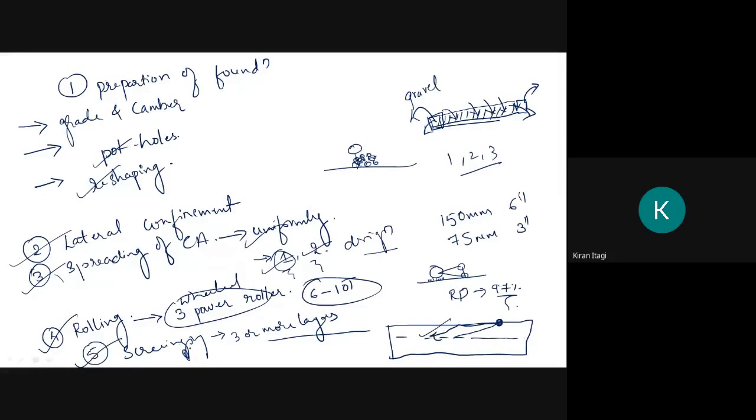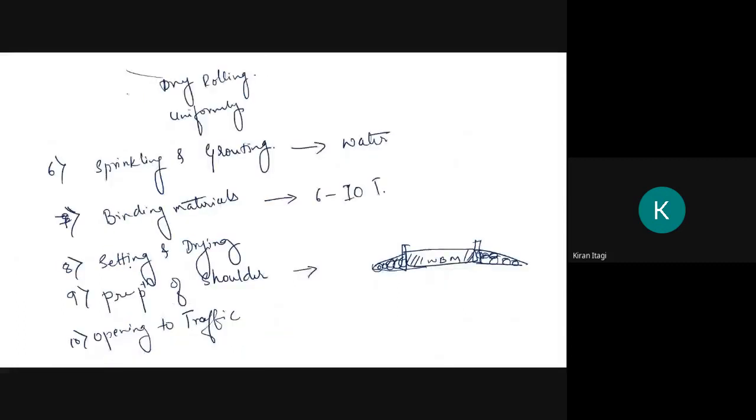The next one, we have screening material. After the rolling, after compacting the coarse aggregate, we will lay the smaller aggregate of 12.5 mm to 10 mm. We will lay it in three or more layers, and we will compact. It may be a dry compaction, and the compaction should be done in a uniform way. Then we will apply water and go for rolling.